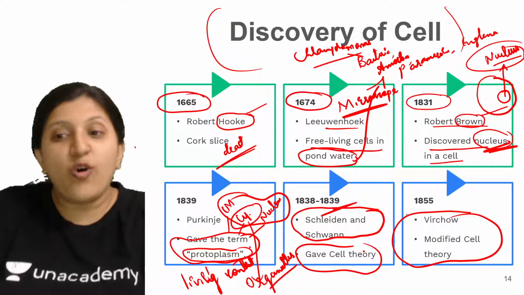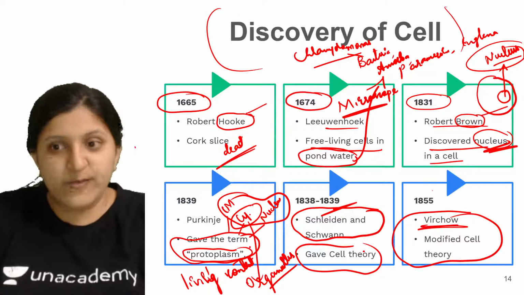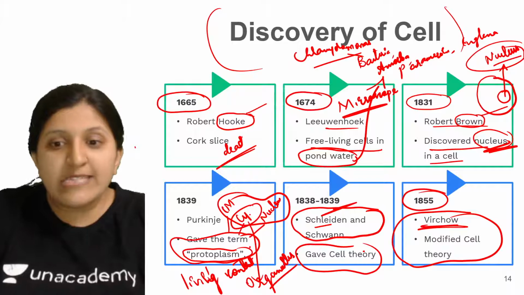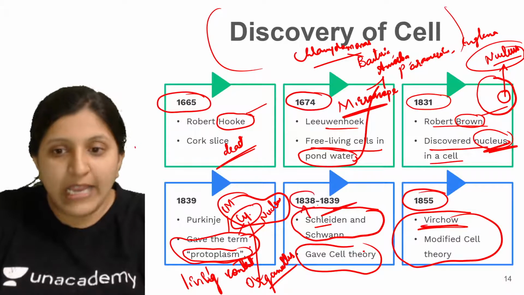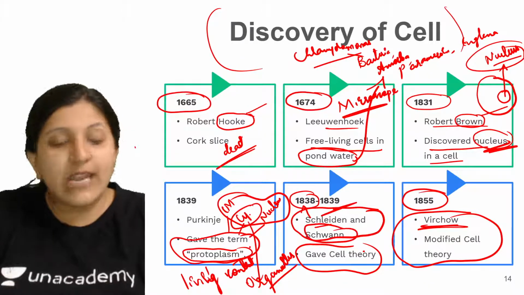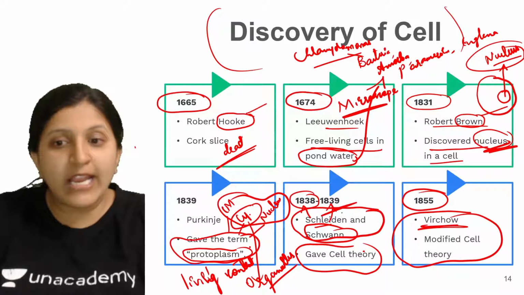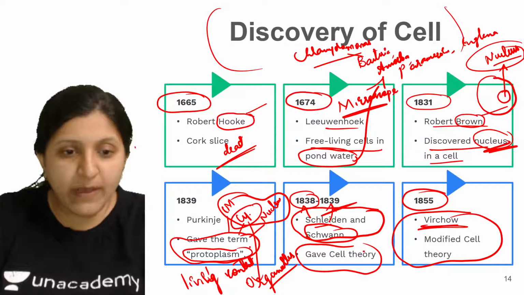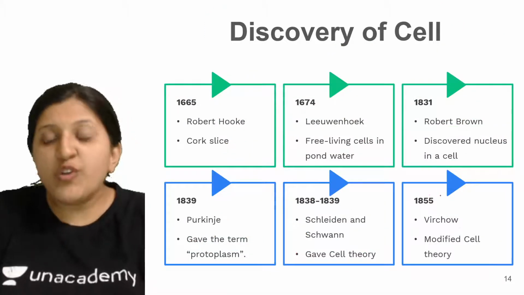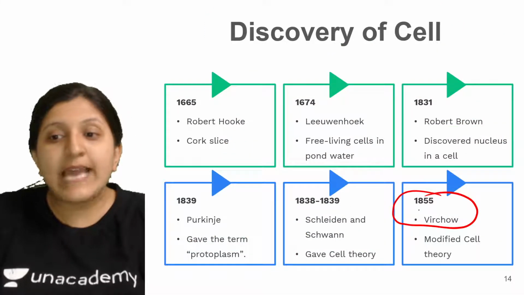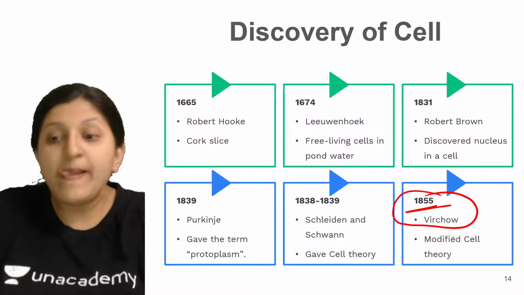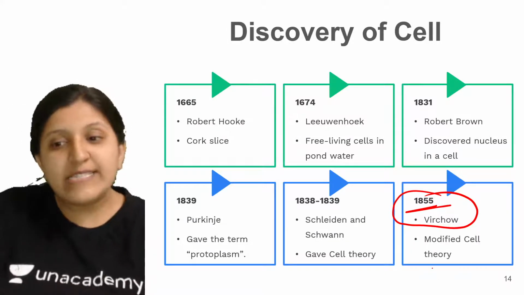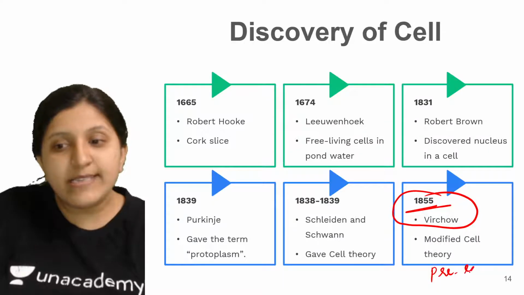So later on Virchow came, in the year 1855. Schleiden spoke about plant cells in 1838, and Schwann spoke about animal cells in 1839. Later, Rudolf Virchow said in about 1855 that all the cells that we have arise from pre-existing cells.